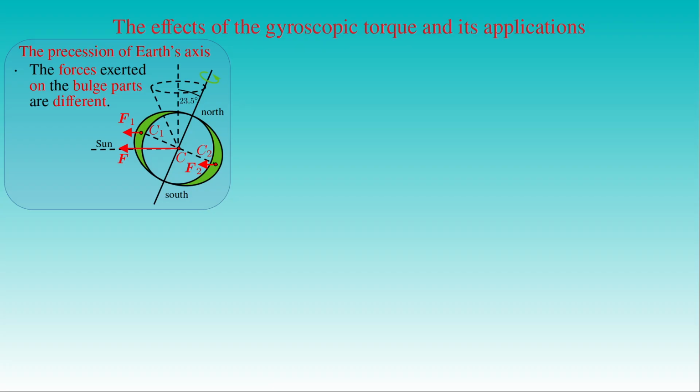In accordance with Newton's law of gravitational attraction, these forces point in the same direction, but the force F1 has a greater magnitude than the force F2. That is, the Sun exerts more attraction on the bulge part of the rotating Earth closer to the Sun than the bulge part farther away. Then the net force produces a torque exerted on the planet attempting to elevate the Earth's axis of rotation. The Moon also has a similar effect on the Earth.